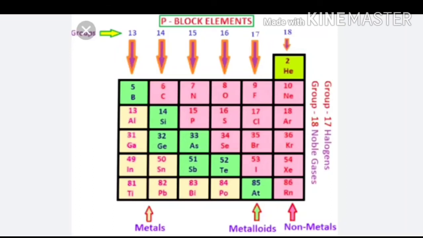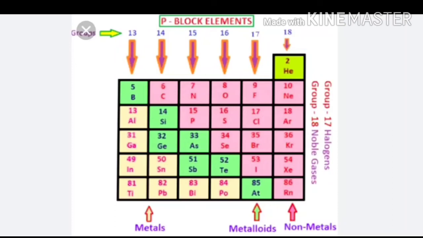Or we can also prepare it by heating manganese dioxide with concentrated HCl, or by heating metallic chloride with manganese dioxide and concentrated sulfuric acid. Or by the action of sulfuric acid on bleaching powder.